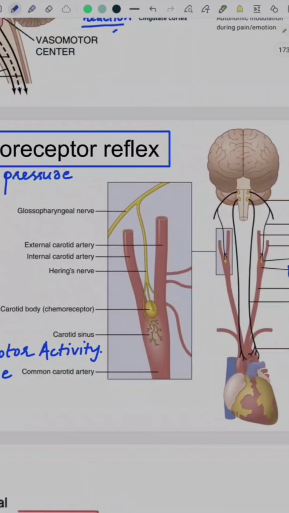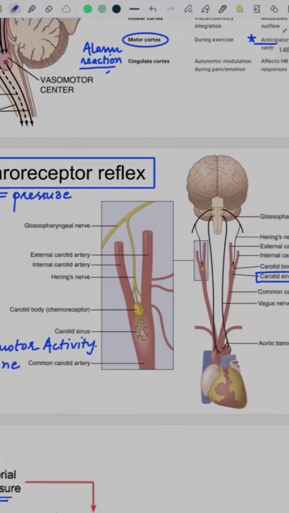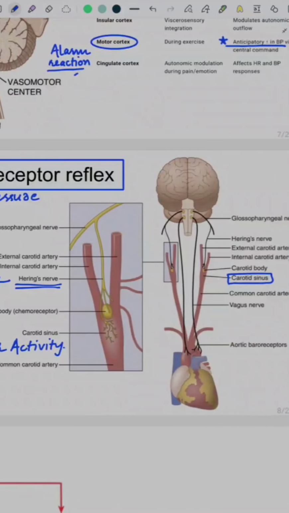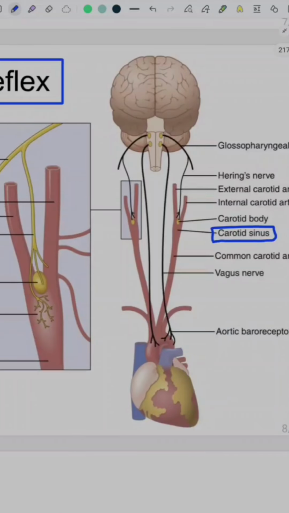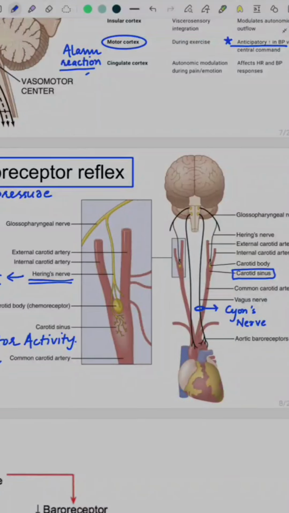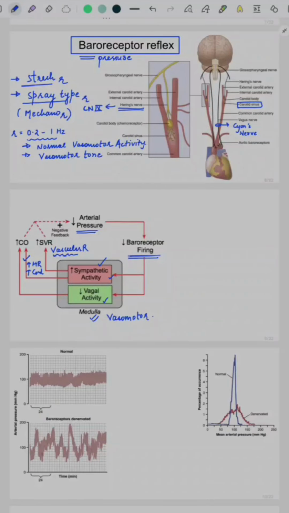The nerve that carries these impulses from the carotid sinus baroreceptor is called Hering's nerve, and Hering's nerve is a branch of the glossopharyngeal nerve, that is cranial nerve 9. The nerve that carries impulses from the aortic baroreceptor is called Cyon's nerve, and it is a branch of the vagus nerve. Both of the nerves relay their messages into the vasomotor center, where it is processed and the specific action is taken.